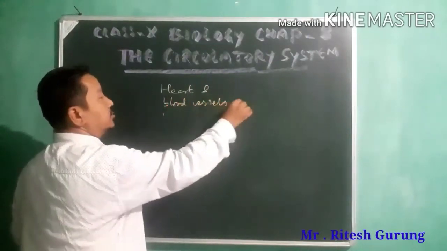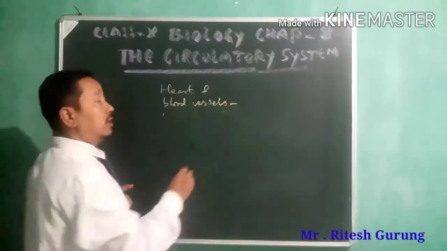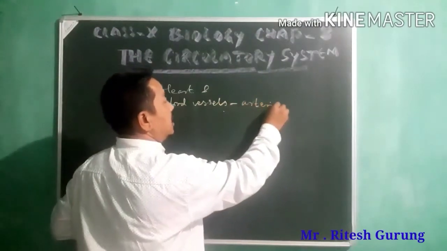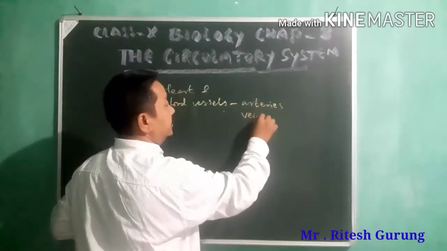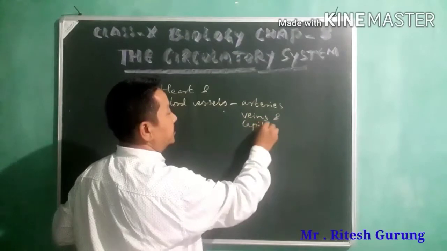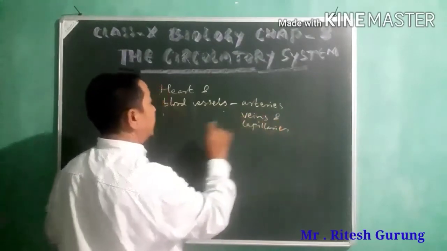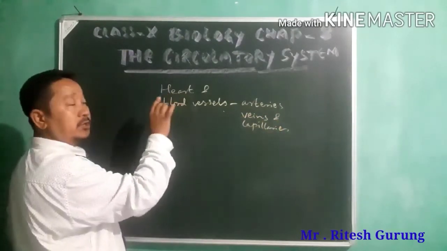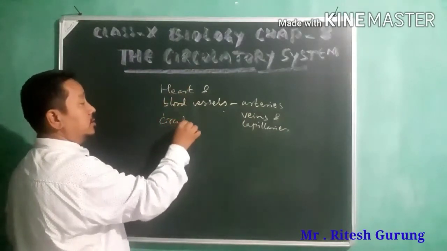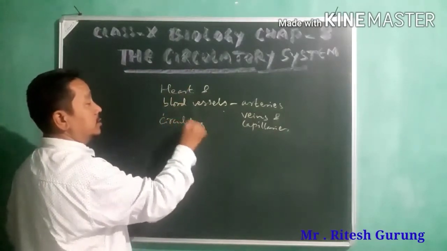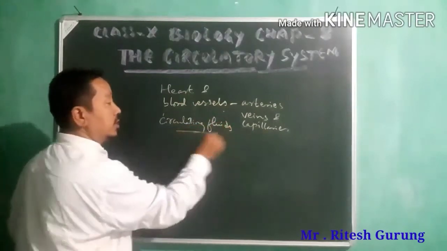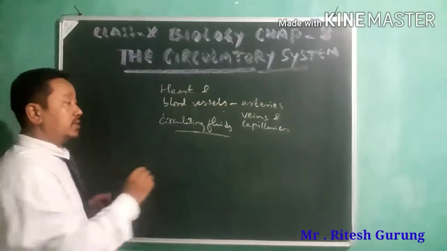These blood vessels are of three types. They are arteries, veins, and capillaries. And one of the important things that you find in the system is the circulating fluids, which are mainly of three types.